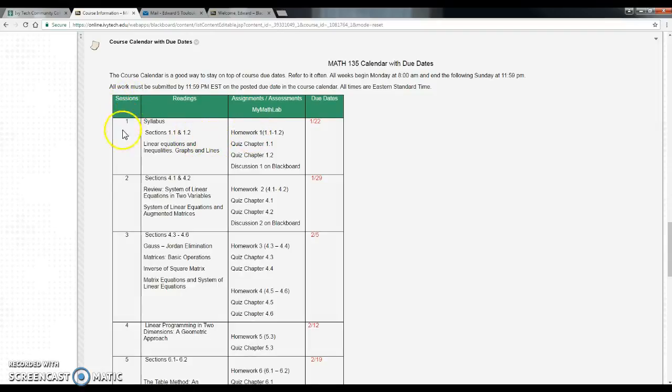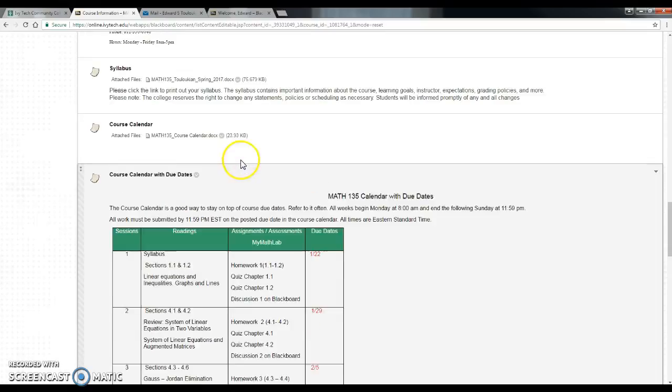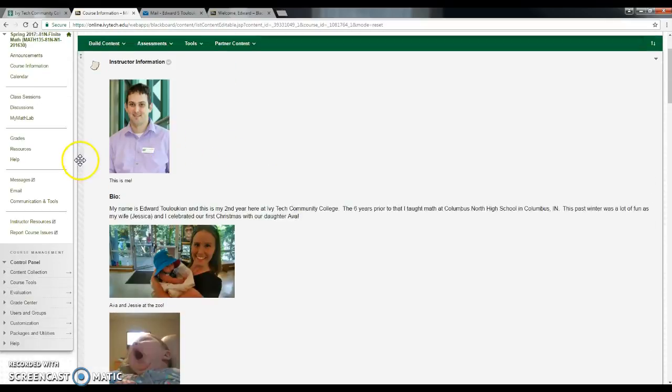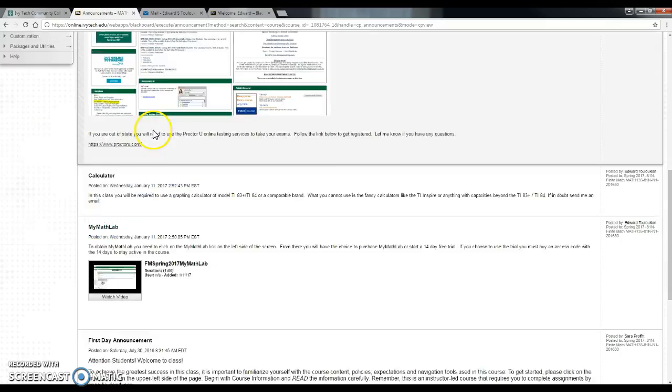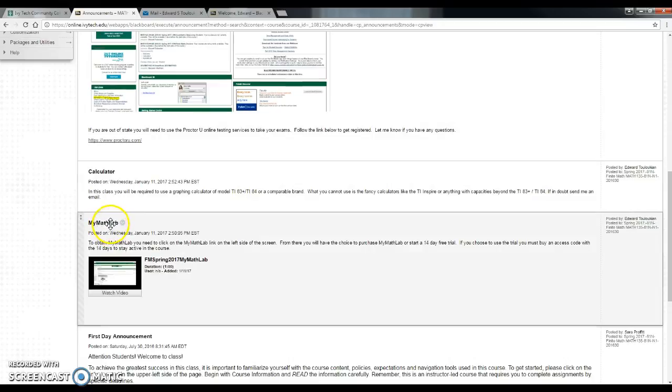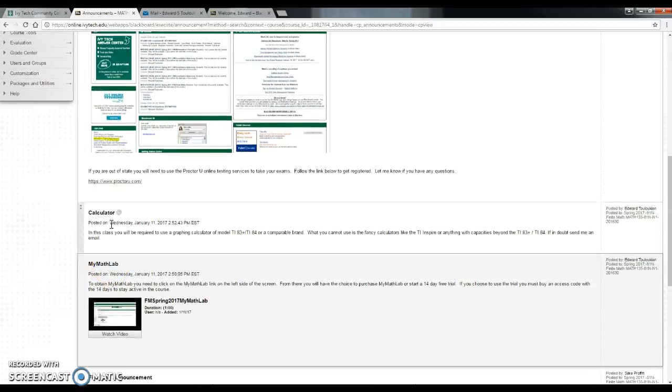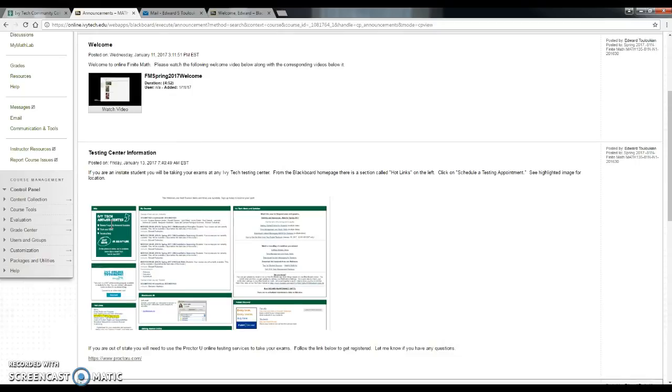This is where we are. Each session is a week, so right now we're on session 1. You have to read through the syllabus, do the first 2 sections. Here's what's going to be due: homework 1, quiz 1, quiz 1-2, and a discussion 1. So these are the assignments that are due. To get the homework and quizzes, you have to go to My Math Lab. So back on announcements, make sure you go through the My Math Lab video to learn how that works. So you do those 2. You also have to do a discussion.